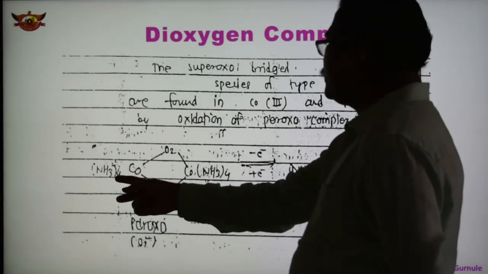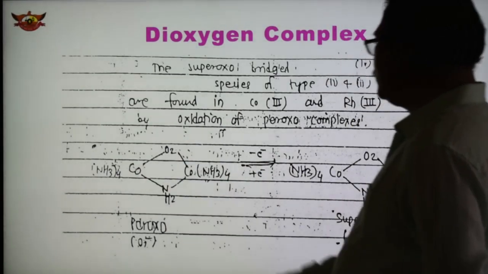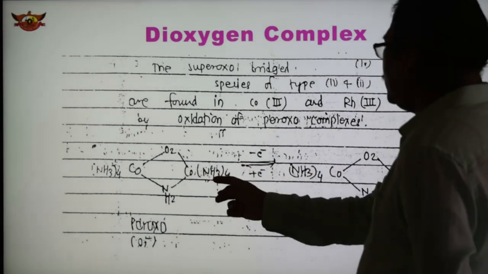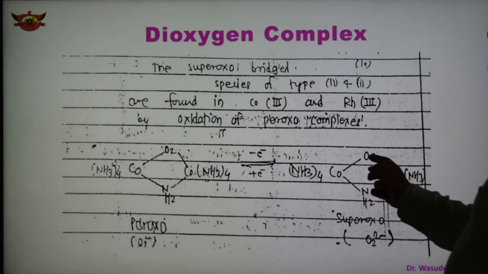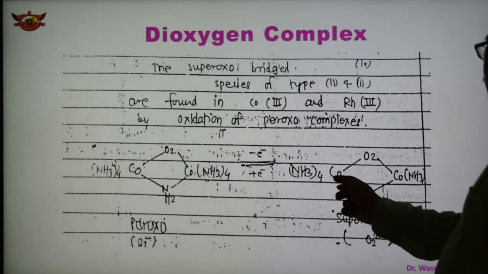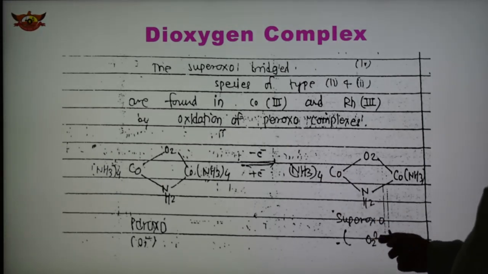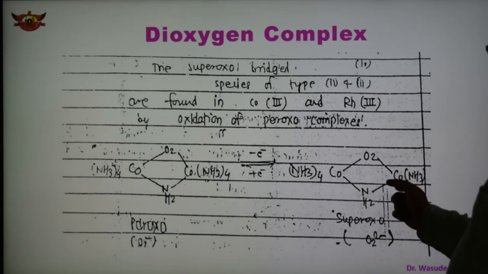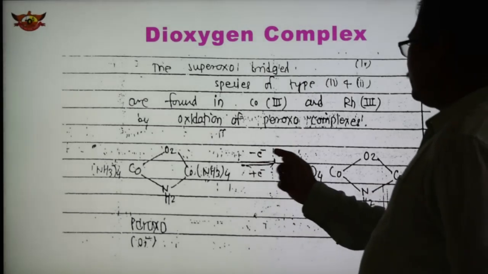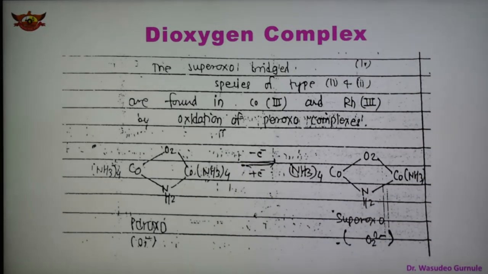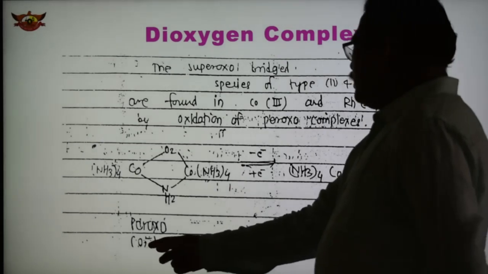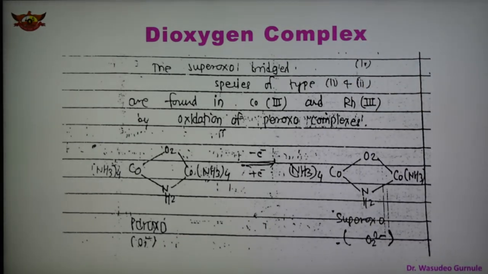This is the complex with two metals, each with NH3 four times, and a bridging NH2. With loss of one electron we get this type of reaction, with O2 forming the superoxo in which O2 minus is there. If we add one electron, we get the same back. So this is peroxo and this is superoxo. This is the conversion from peroxo to superoxo.